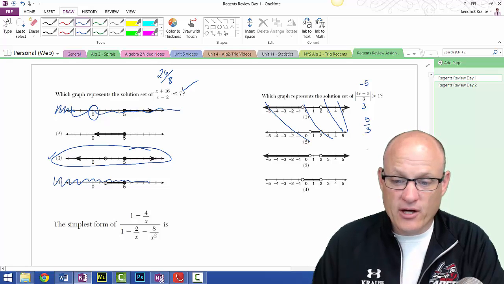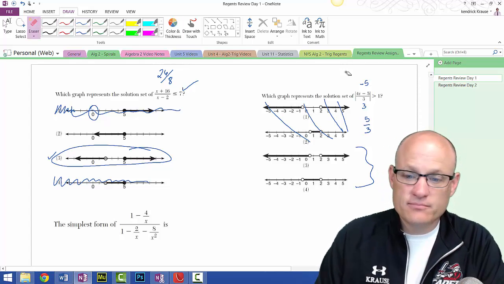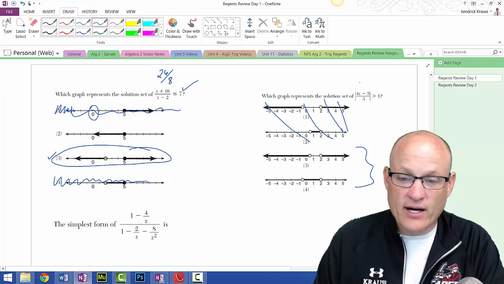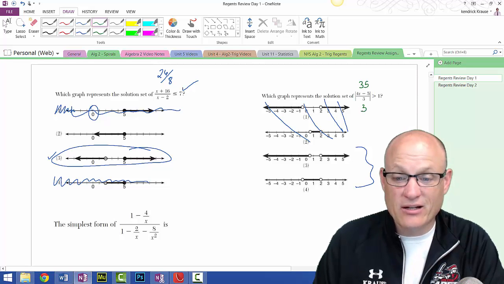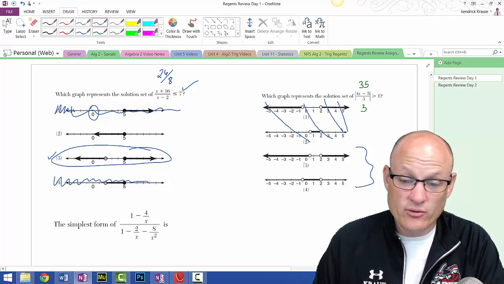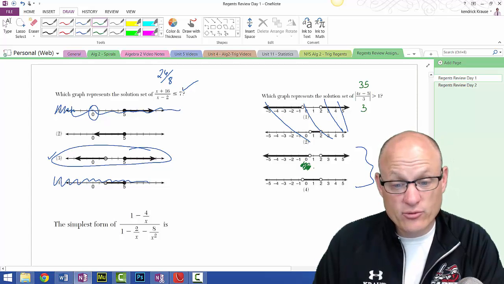So now I'm just going to figure out what the difference between these two is. Oh, anything on the outside. So let me try 10, because 10 is going to be over here. So, get my eraser. If I try 10, this gives me 40 minus 5, which is 35 over 3, which is over 1. And 10 is over 1, so there she goes. That's our answer. And that's all she wrote.